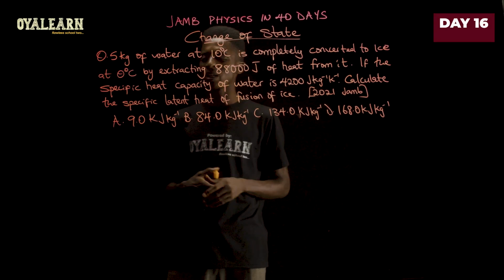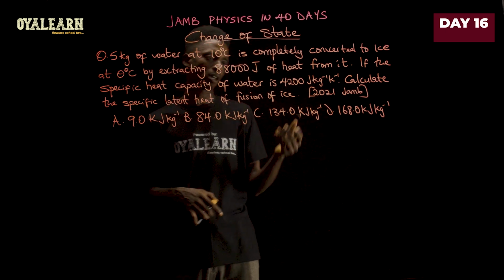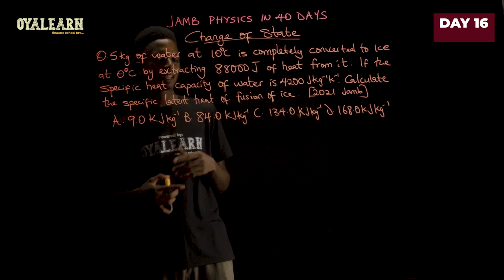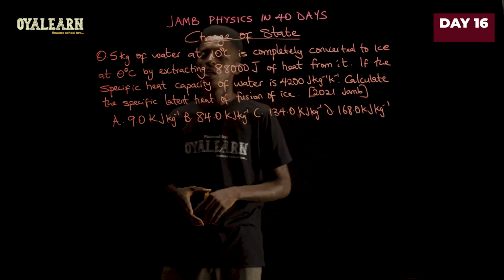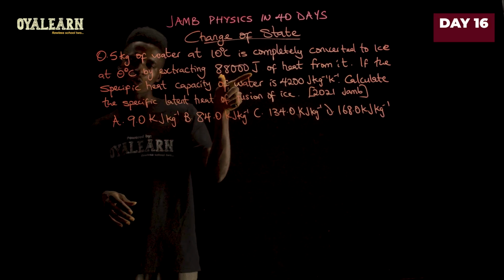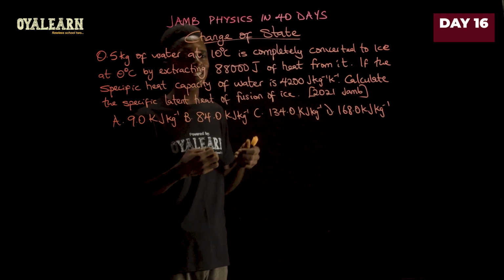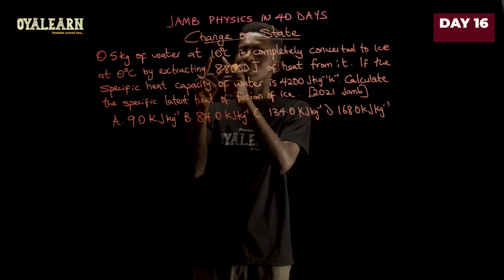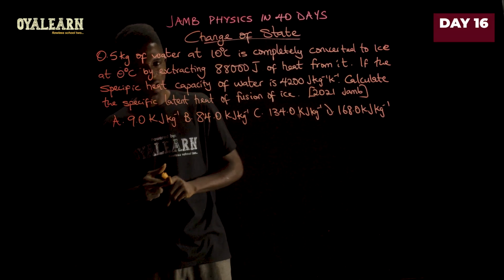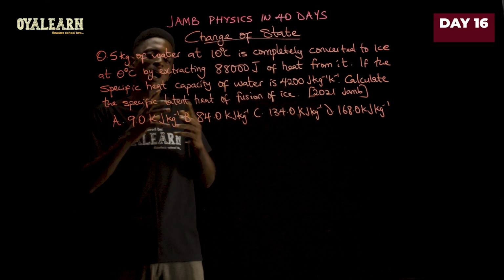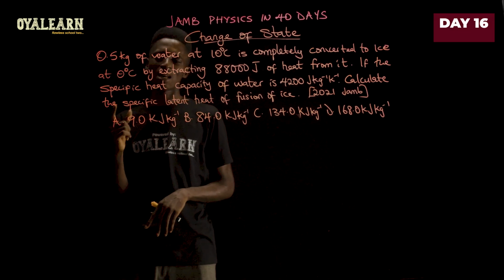If the specific heat capacity of water is 4,200 joules per kilogram per Kelvin, calculate the specific latent heat of fusion of ice. We see that this 88,000 joules is a combination of the amount of heat that has to be extracted to first take water from 10 degrees Celsius to 0 degrees Celsius, plus the amount of heat that will convert it to ice without a change in temperature.